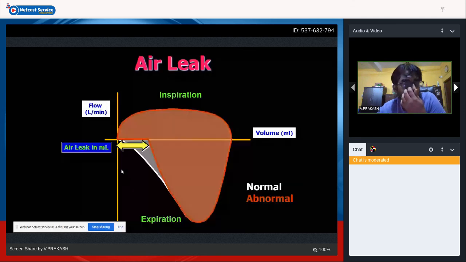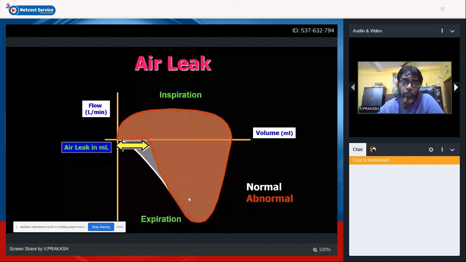So what happens with an air leak? Air leak shows up in the expiratory phase of your cycle. An air leak could be secondary to a smaller size endotracheal tube being put in. So during inspiration, high flow is going in, high pressures are generated, and obviously you don't see any change from the baseline. Whereas during expiration, the flow is going to be somewhat lesser, and it is not going to reach your baseline. It's not going to reach your 0.